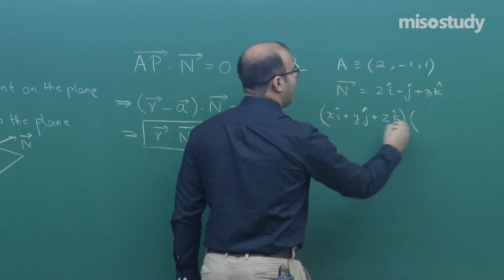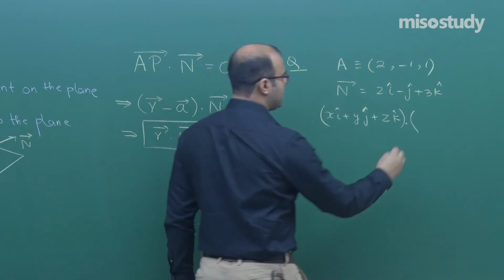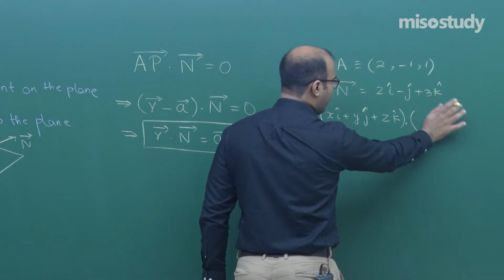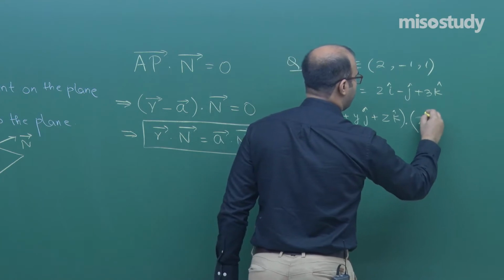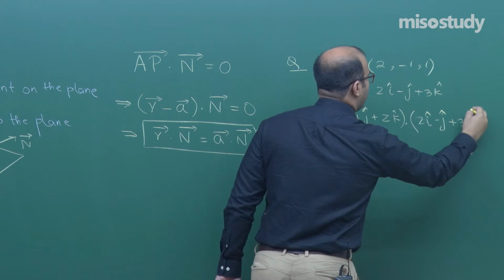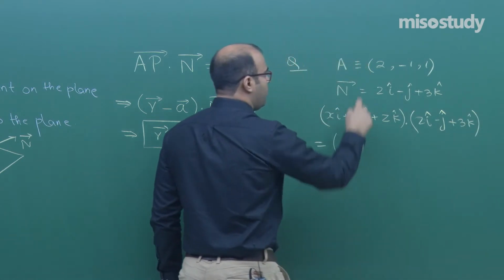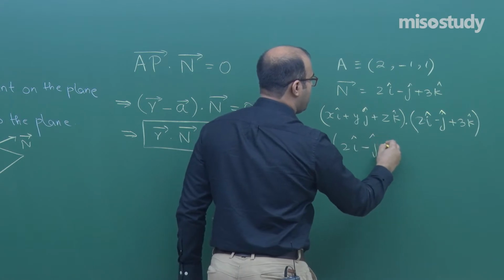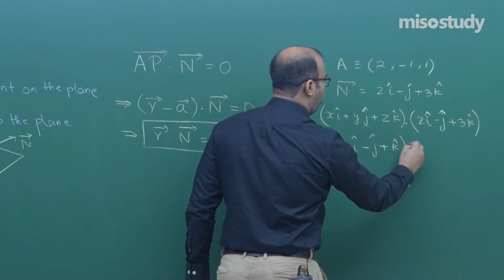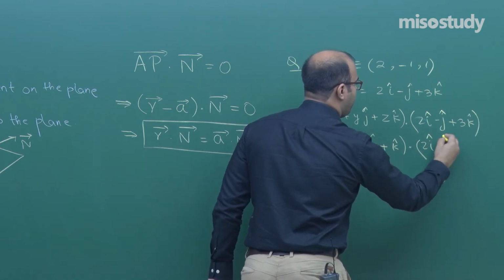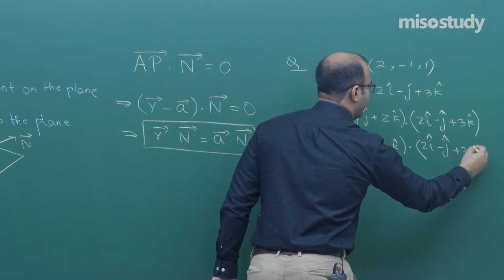Dot product with the normal vector 2i cap minus j cap plus 3k cap is equal to the position vector 2i cap minus j cap plus k cap dot product with the normal vector 2i cap minus j cap plus 3k cap.